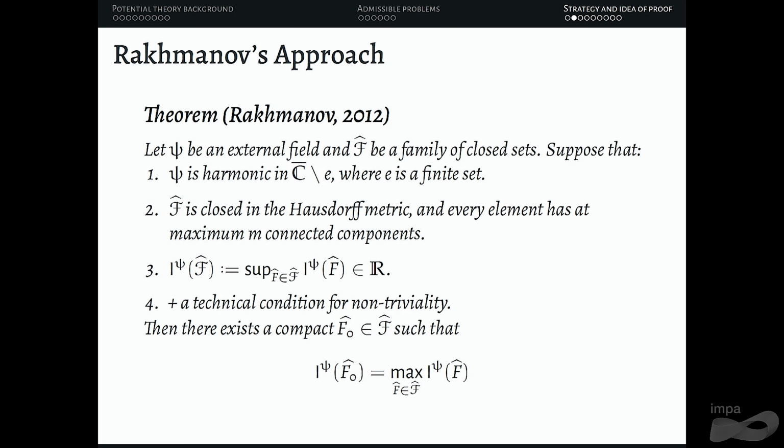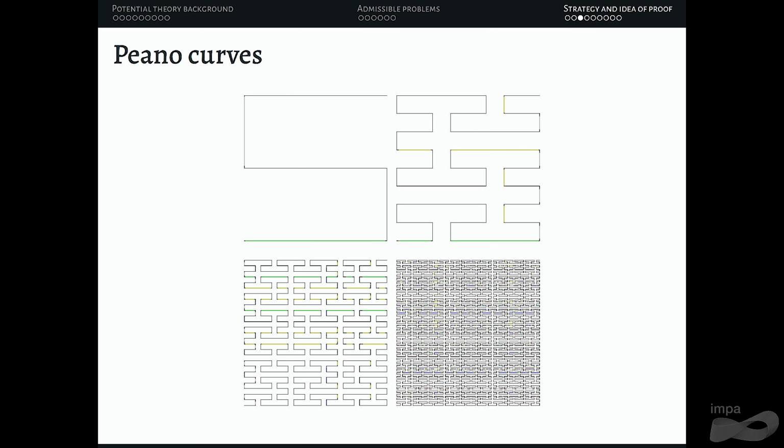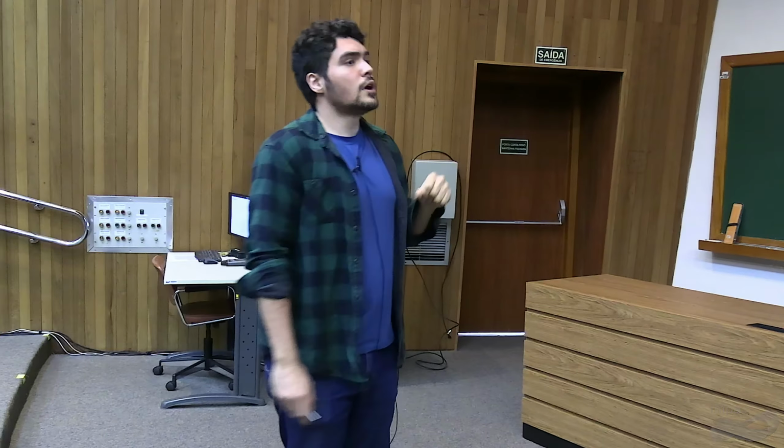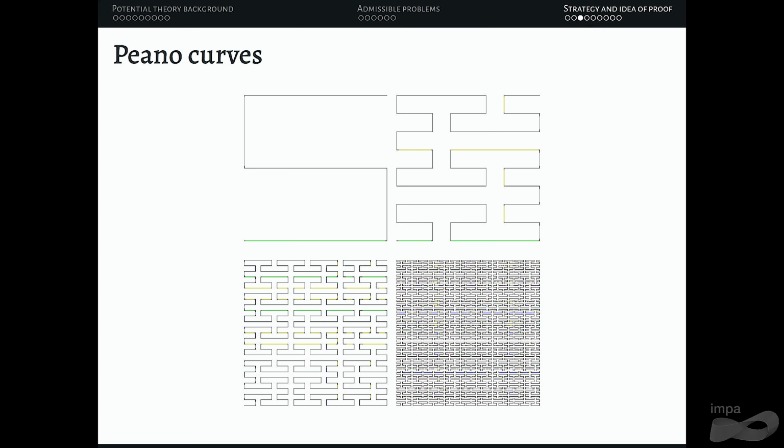So the problem is that we are looking at curves, and curves are not closed in the Hausdorff metric, right? You can make some Peano curves, sequences of curves that fill out a whole 2D space, and then in the limit, you're not going to find a finite union of curves. You're going to find 2-dimensional objects. So for the class of sets in which we consider the max-min problem, you need to be very careful about taking the closure of the family and applying Rakhmanov's theorem.